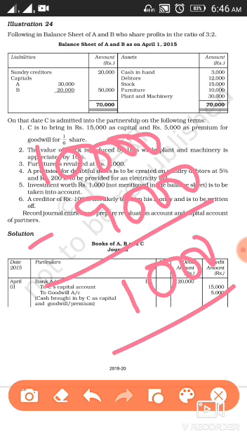As this is the decrease in the value of the asset, it's a loss, and as per the rule, debit all losses. So we'll debit it. So the entry for the same will be revaluation account debit to furniture account, and the amount that we are going to write is 1,000.